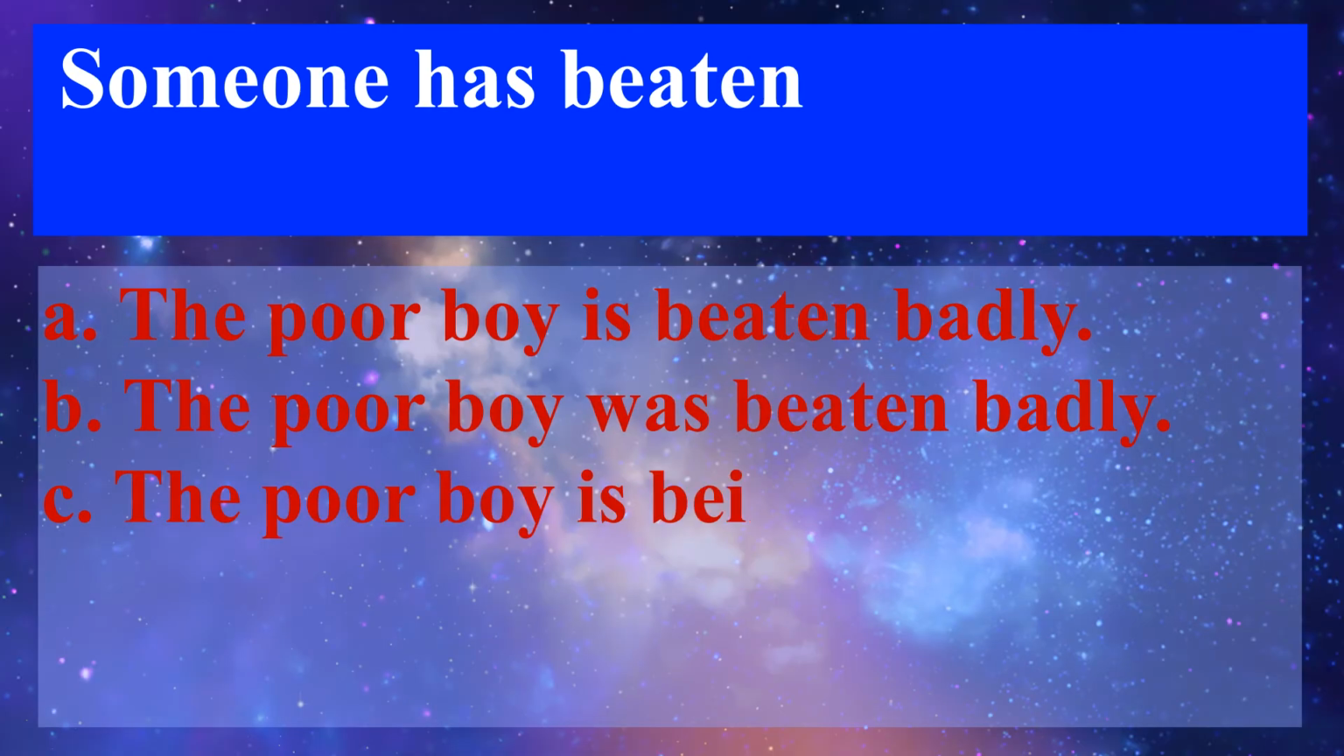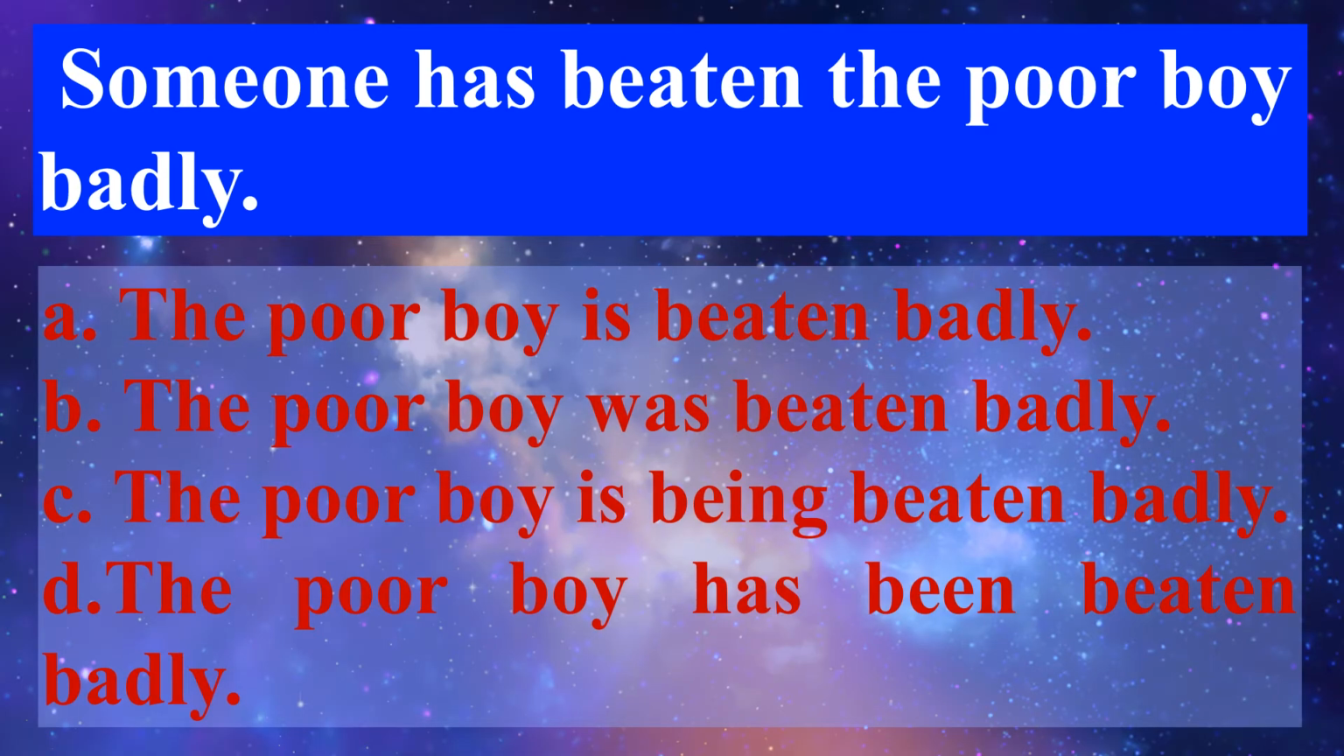The next sentence is someone has beaten the poor boy badly. The object here is the poor boy. So the sentence should start with the poor boy and the tense used here is present perfect. Now after going through all these options, we can find that D is the correct choice because the object, the poor boy, has been beaten, the correct tense and the third form of the verb. Everything is accurately given. So we can say that D is the appropriate choice.